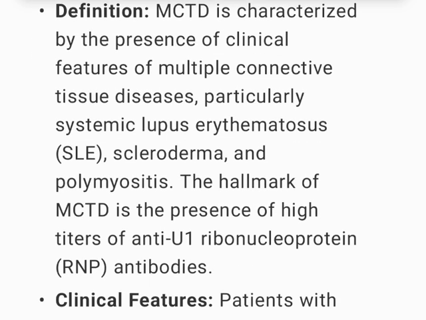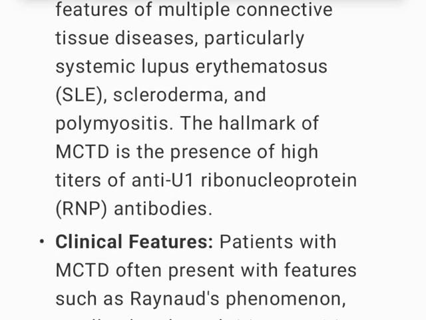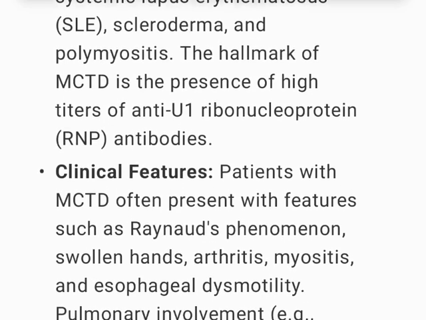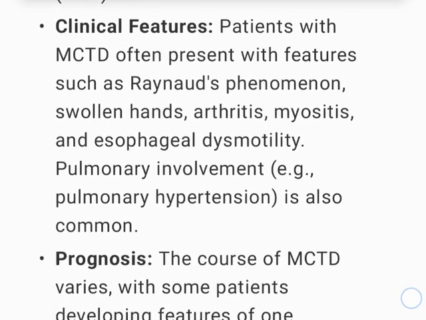Definition: MCTD is characterized by the presence of clinical features of multiple connective tissue diseases, particularly systemic lupus erythematosus (SLE), scleroderma, and polymyositis. The hallmark of MCTD is the presence of high titers of anti-U1 ribonucleoprotein (RNP) antibodies. Clinical features: patients with MCTD often present with Raynaud's phenomenon, swollen hands, arthritis, myositis, and esophageal dysmotility. Pulmonary involvement, e.g., pulmonary hypertension, is also common.